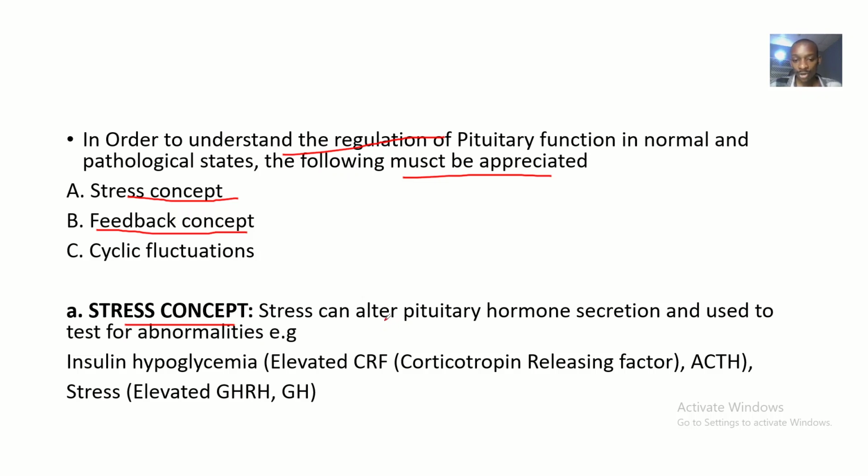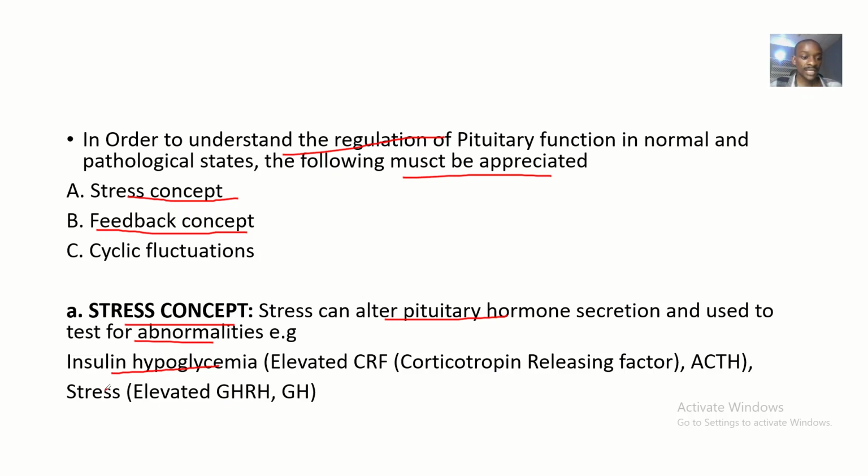Stress can alter pituitary hormone secretion and is used to test for abnormalities. For example, insulin hypoglycemia, that's a reduction in glucose levels due to insulin, can lead to elevated levels of corticotropin releasing factor and the adrenocorticotropic hormone.